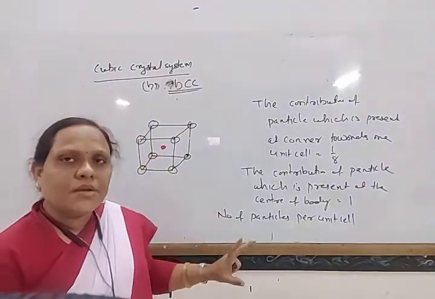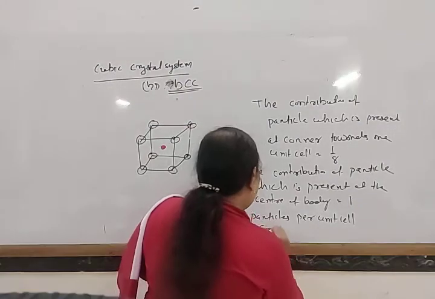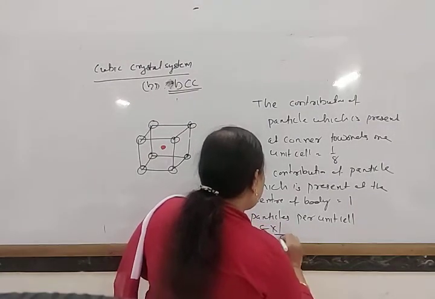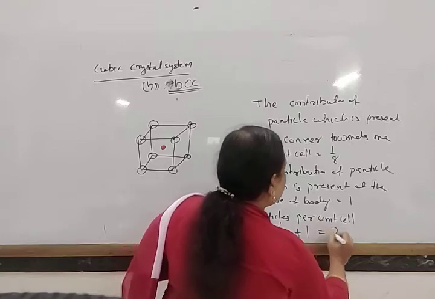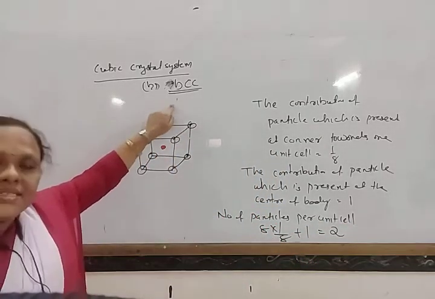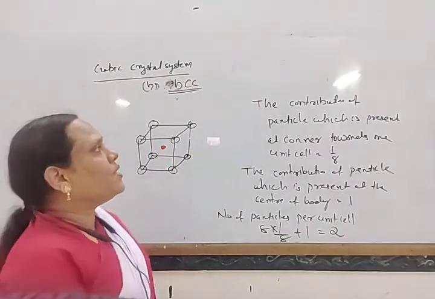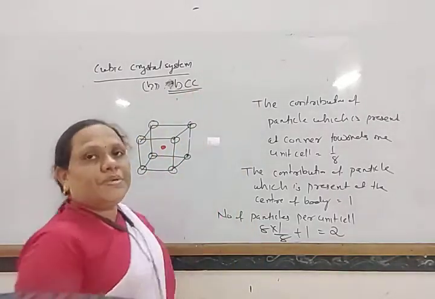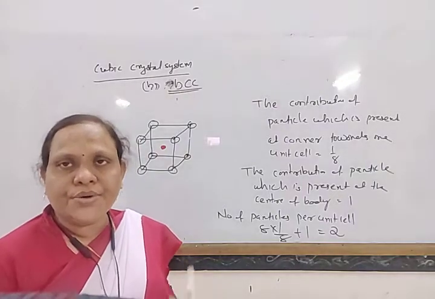That means the total number of particles is 8 into 1 by 8 plus 1, that is equal to 2. So the number of particles in a BCC unit cell is equal to 2.